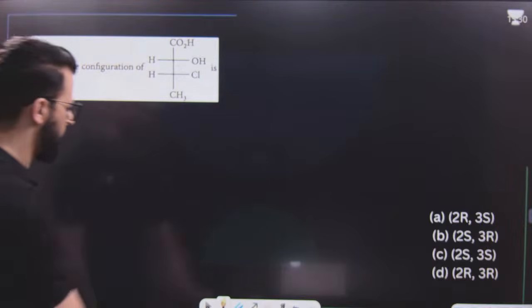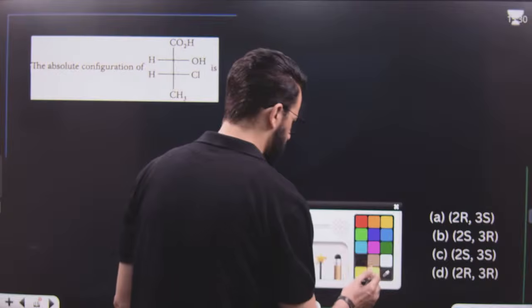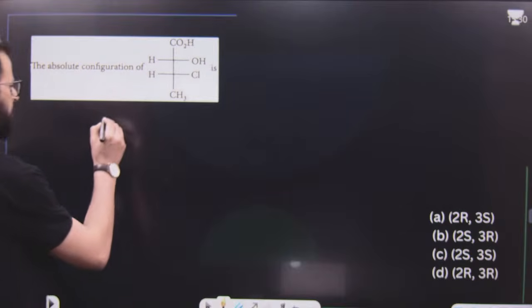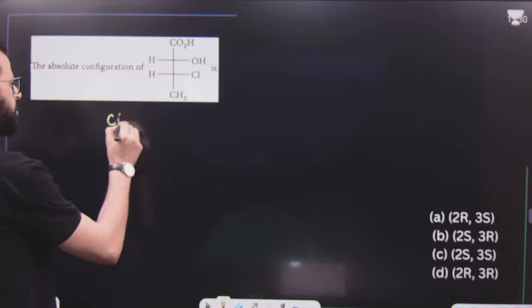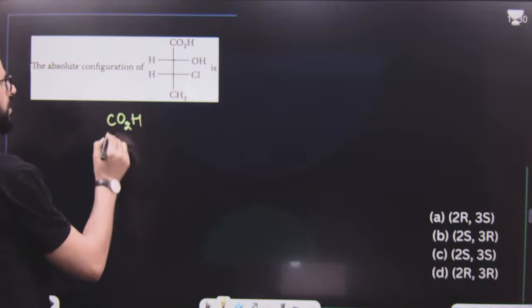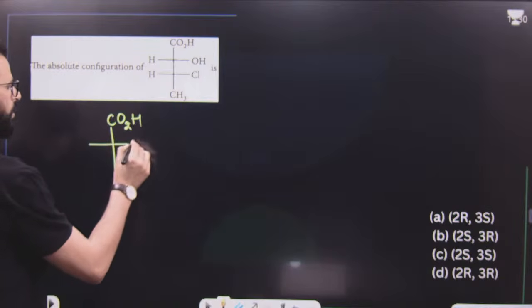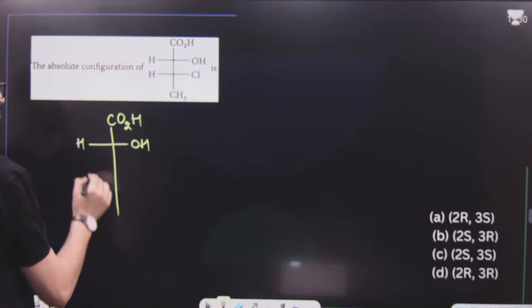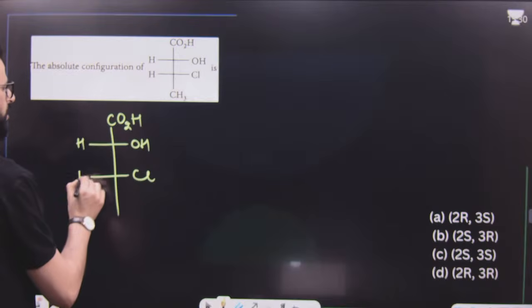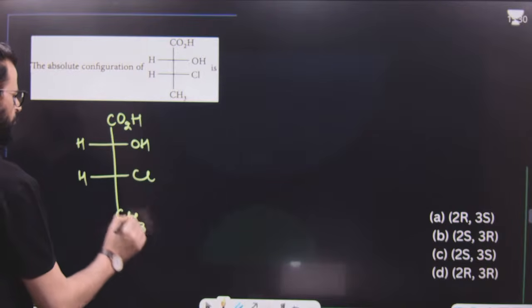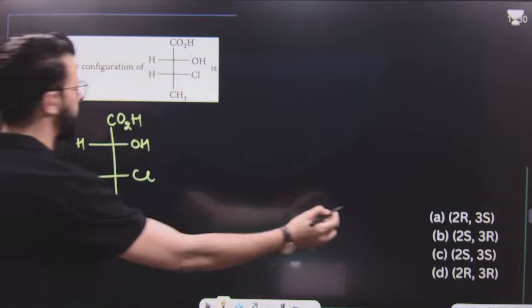After that, the question is like this. Have a look. You have a compound like this, CO2H, that means this is a carboxylic acid. After that, it is OH, and then H, then Cl, then here it is H, then CH3. You have to tell me the configuration.